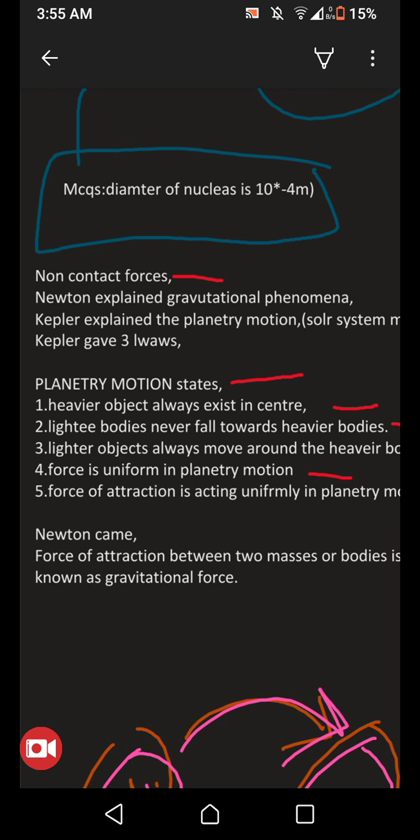the sun. Then the third one is that lighter objects always move around the heavier body, which is related to the idea that each point is interconnected. The fourth one is that force is uniform in planetary motion, and the fifth one is that the force of attraction is acting uniformly in planetary motion. It means from these points that the planets are just revolving around the sun, but they are not moving towards it, and they are not changing their positions, and this means that the force is uniform in planetary motion. This one is an MCQ.